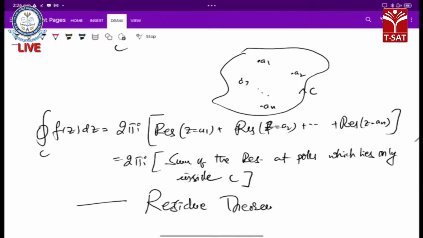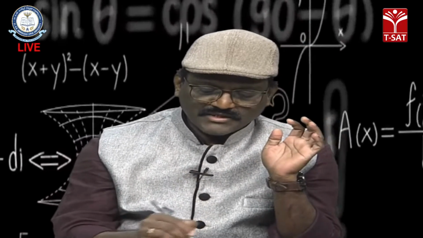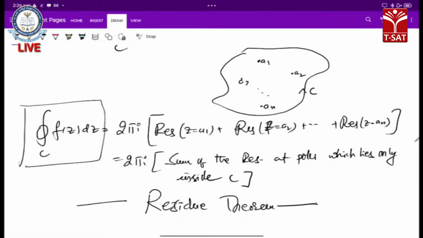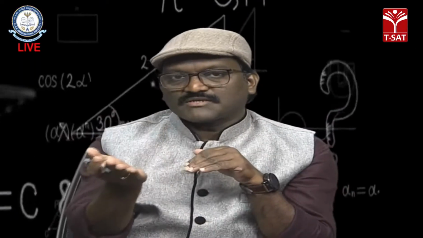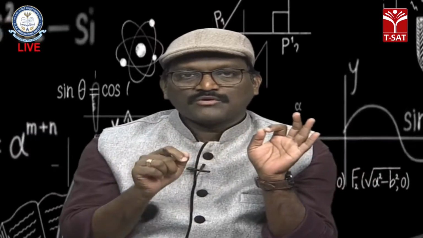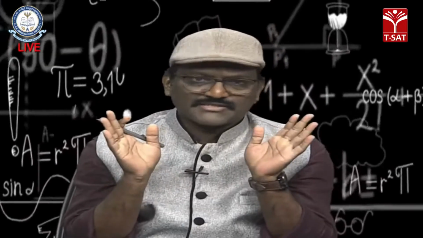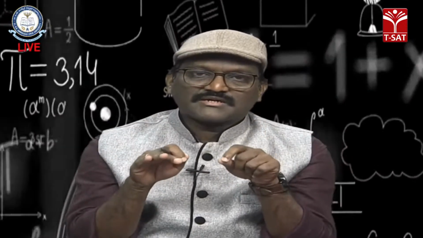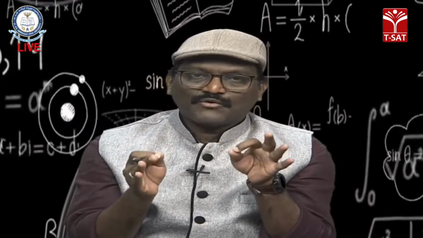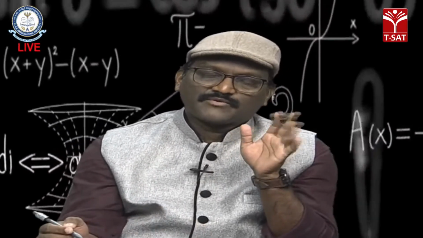The integration of a complex valued function is evaluated by using residues: 2 pi i into the sum of the residues at each pole that lies inside. Outside poles we don't require any residue. Wherever a pole is inside, calculate the residues at each pole and apply the residue theorem formula. I can evaluate any type of integral.